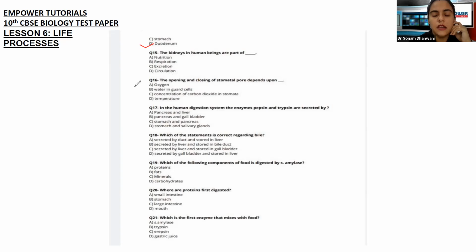Very easy. The kidneys in the human beings are a part of not nutrition, not respiration, not circulation. They are a part of excretion. Yes. Next.